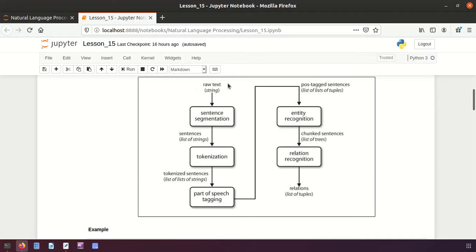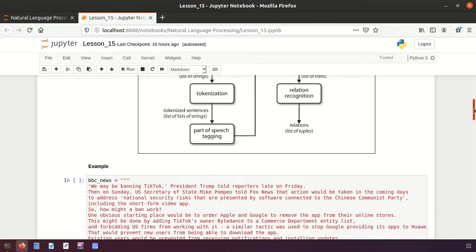This is the architecture, friends. What is the first step? The first step is loading or reading the text, and that is converted into sentences and tokens, then assigning the parts of speech, then entity recognition, and finding the relationship between the entities, right? Now let me apply this here.